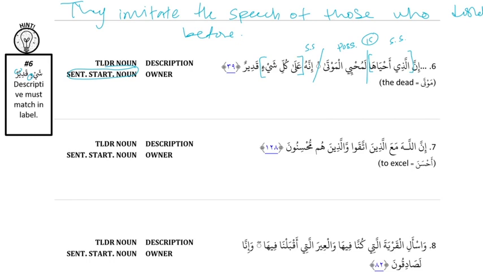Let's translate that. Inna alladhi is certainly the one who. And then ahya means to give life. The one who gave it life, gave them life. Gave it. It's talking about the earth. So gave it certainly life. The one who gave it life. The break goes there. Then muhyi. What's muhyi?